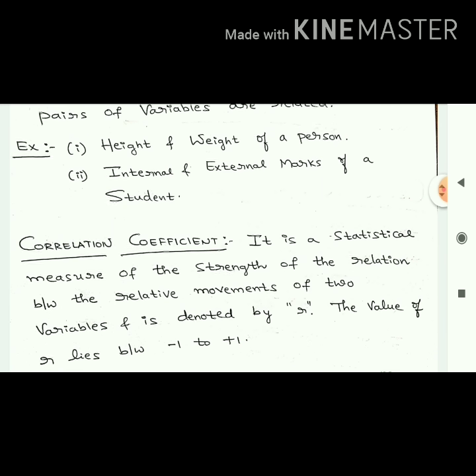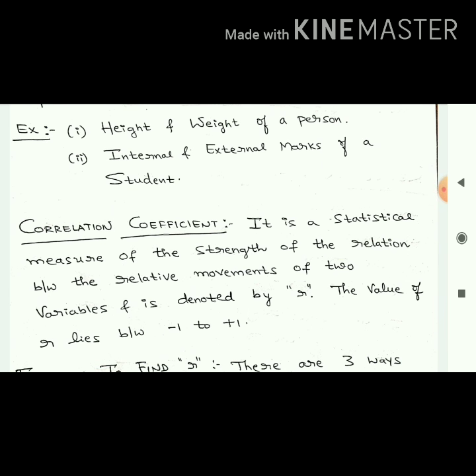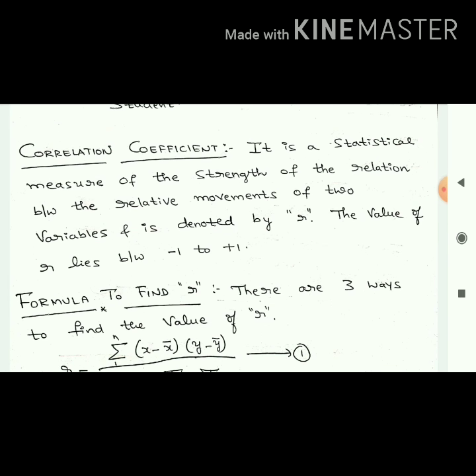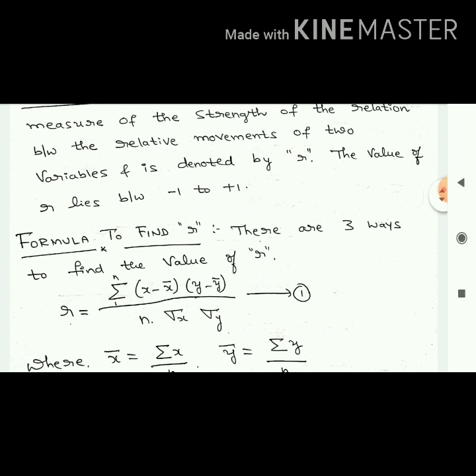The value of the correlation coefficient always lies between -1 and +1. That is the limit. In the examination or in any problem, if they ask to find the correlation coefficient, the answer should lie between -1 and +1. Now the question is how to find the value of r. If you refer to any book, there are plenty of formulas, so don't get confused. In this section, I will show 3 different formulas. For the time being, just try to remember the formula. When a problem comes, I will tell how to remember the formula and which formula we have to use.